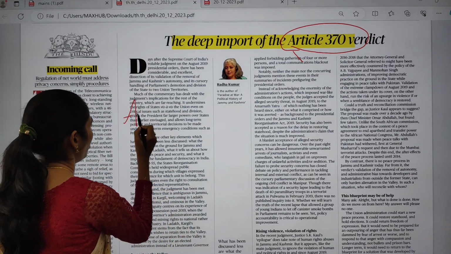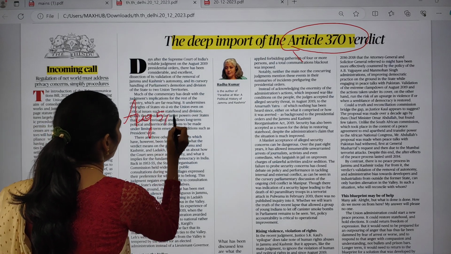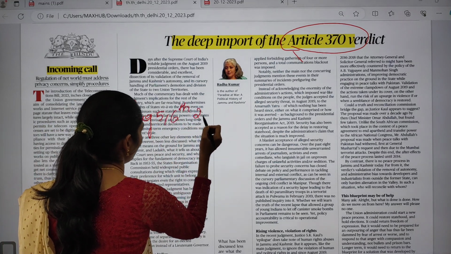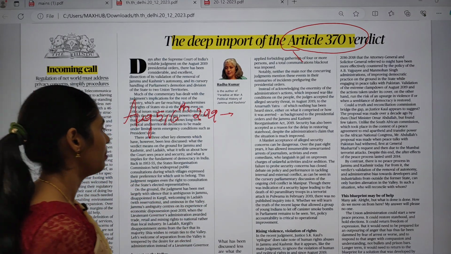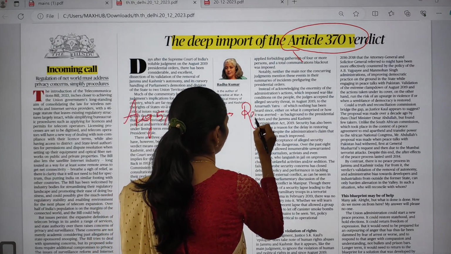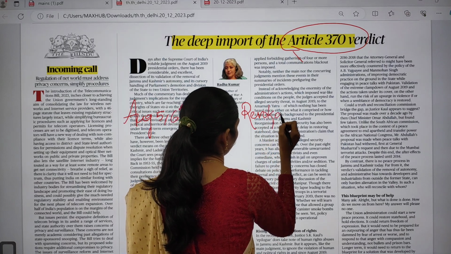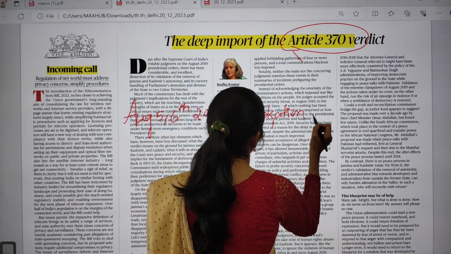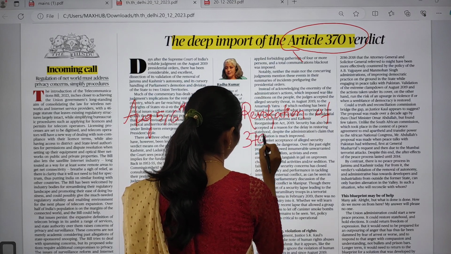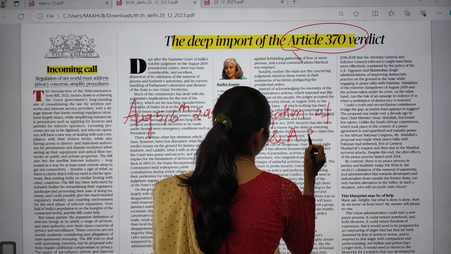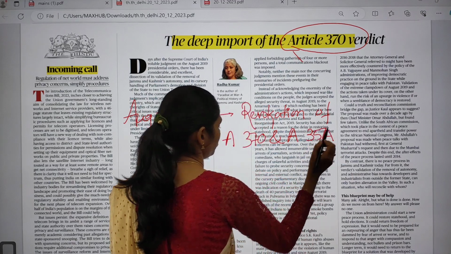What happened on August 5th and 6th, 2019: our present government came up with the revocation of Article 370 and Article 35A of the Indian Constitution.